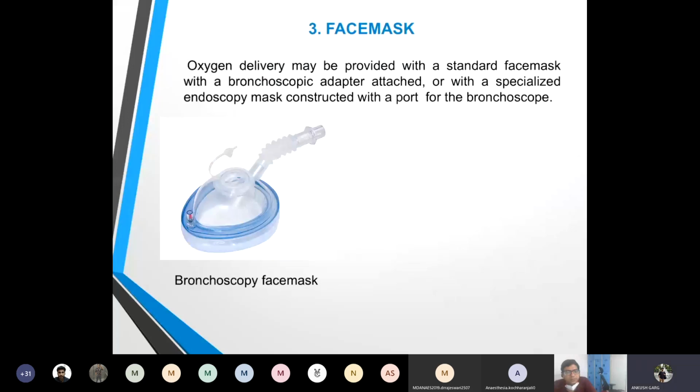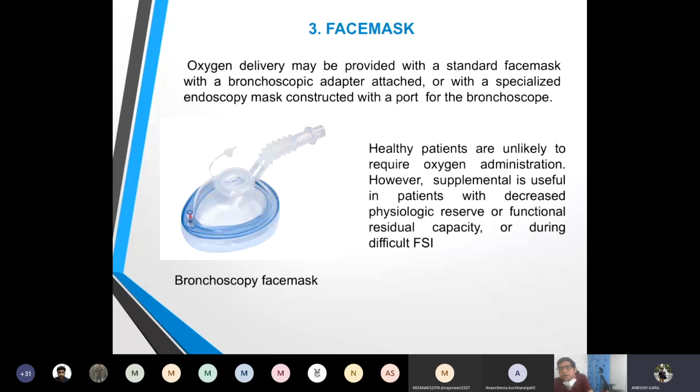Correct. Now we come to the face mask. The bronchoscopic face mask may be able to deliver oxygen with a bronchoscopic adapter attached to it. This is a specialized mask and it has a port for bronchoscopy. Healthy patients generally do not require oxygen administration. However, supplementation can be useful in patients with decreased reserve capacities or functional residual capacities, for example, obese patients, COPD patients, pregnant females, etc.